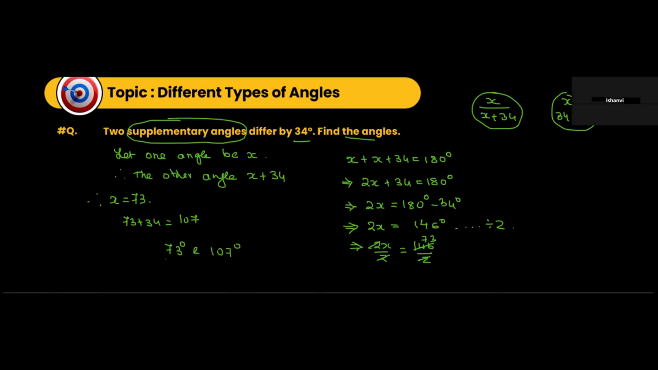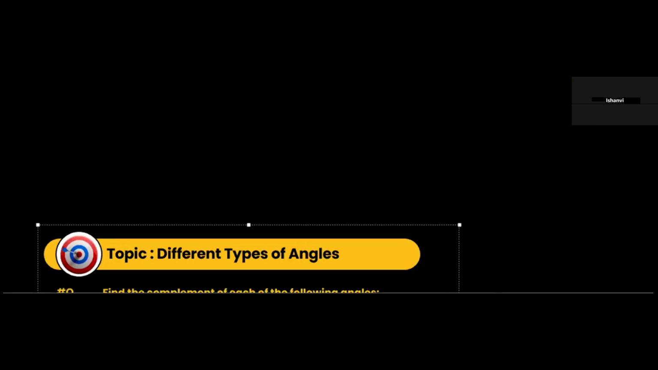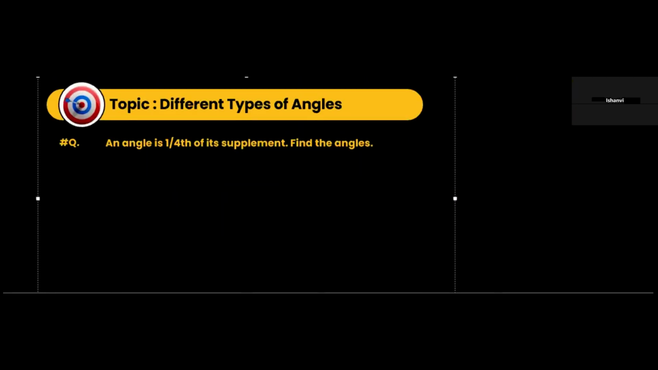If you add them, what would you get? You would get 180 degrees. So obviously, this condition is fulfilled. And if you subtract them, 107 minus 73, you will get 34 degrees, which is fulfilling the other condition. So what you have done is correct. Okay, understood? If an angle is one-fourth of its supplement, find the angles.